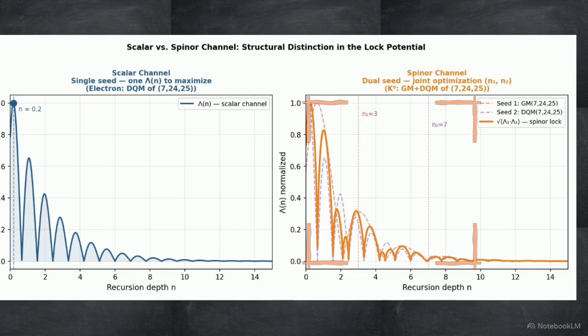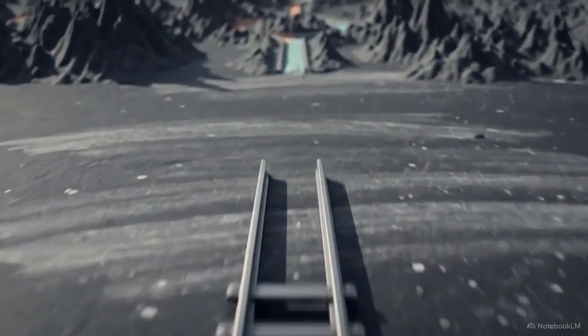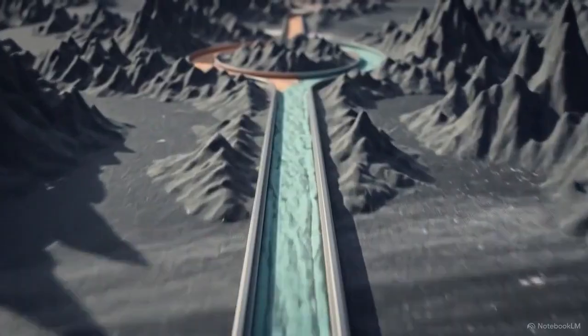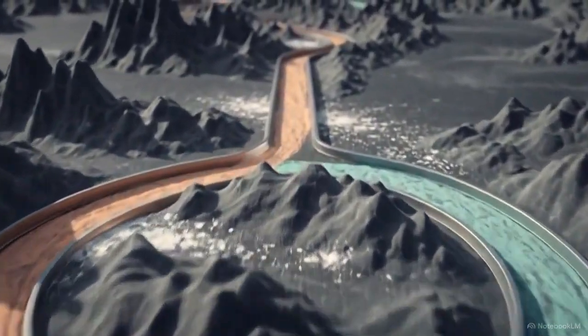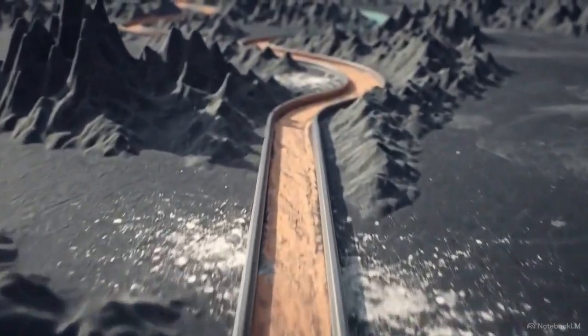The broken closure generates two distinct lock potential curves. Finding the physical mass ratio now requires a joint optimization over both depths, defined by the geometric mean of the two diverging streams. Failing the indistinguishability condition dictates a topological shift in the optimization lock. The particle mathematically requires two seeds to account for its internal asymmetry.